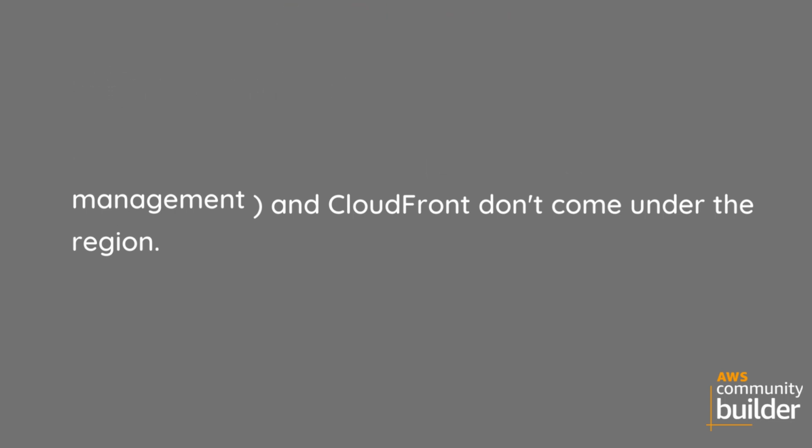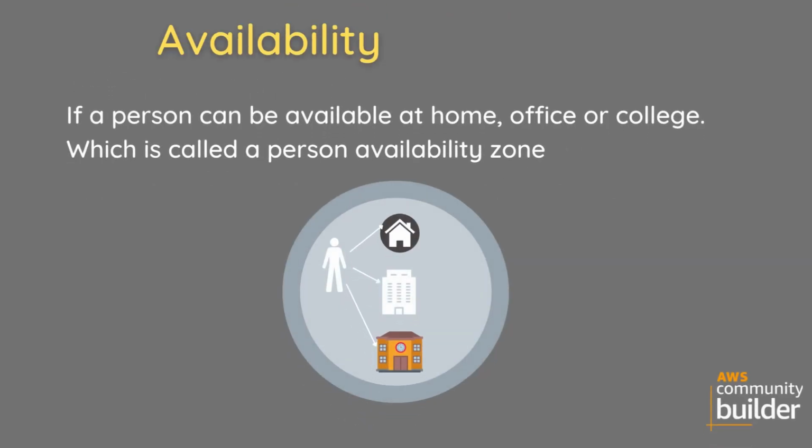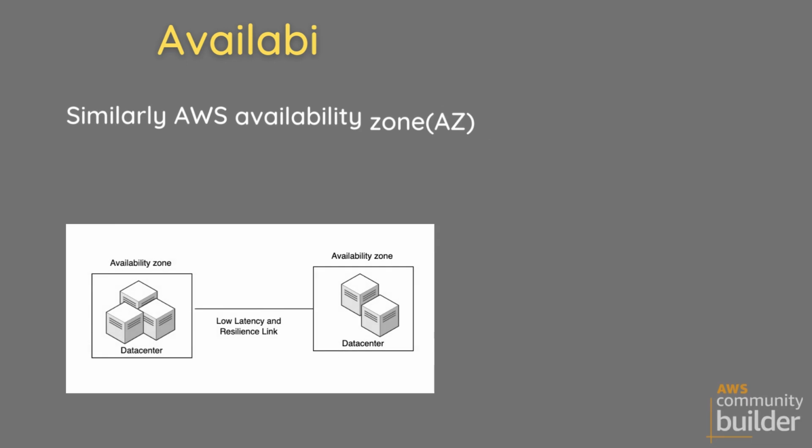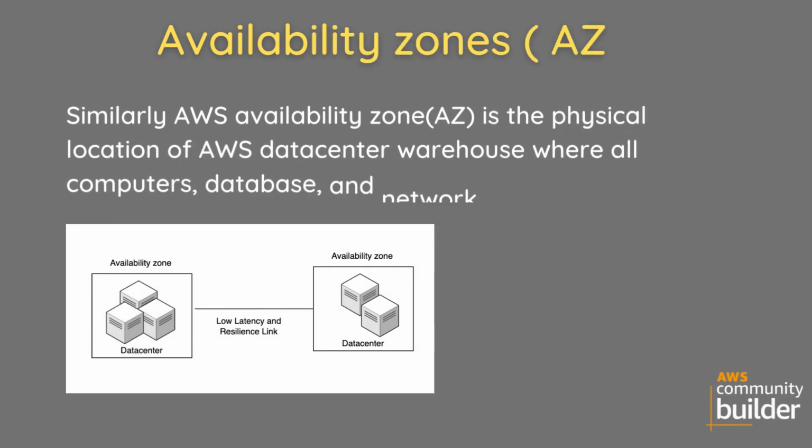Next is Availability Zones. A person can be available at home, office or college, which you could call a person's availability zone. Similarly, an AWS Availability Zone is the physical location of an AWS data center, where all the computers, databases, and networks are hosted. Data is available across multiple zones for high availability and disaster recovery.